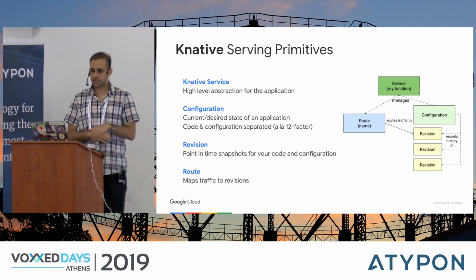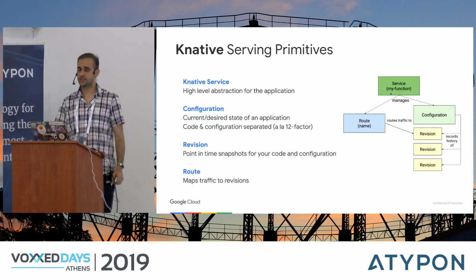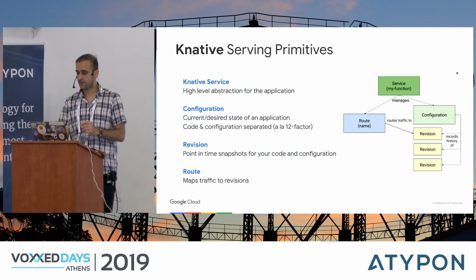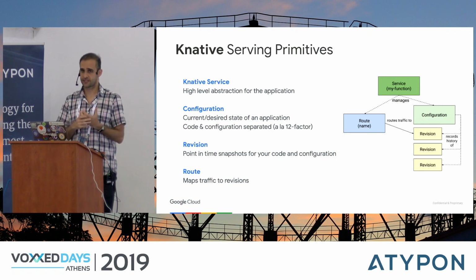And the primitives of Knative Serving are something like this. At the top level, you have a service. This is not a Kubernetes service. This is a Knative service, so it's something different from a Kubernetes service. You have your Knative service that you define. Then you define the configuration of your service, which points to the pod. And the configuration can also have things like environment variables and stuff like that.